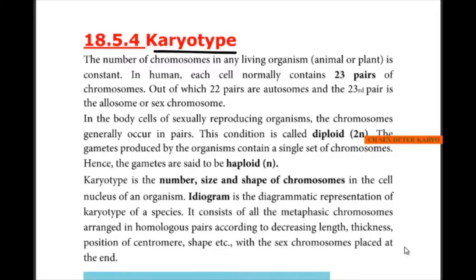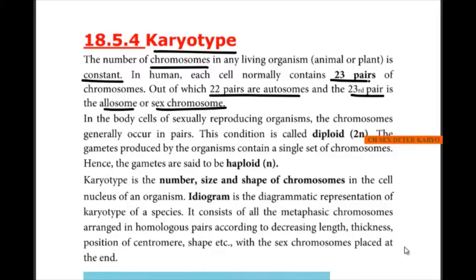Now, what is a karyotype? Normally in any living being, the chromosome number is constant. It is fixed. For example, in humans it is 23 pairs of chromosomes, and in Pisum sativum, which was taken by Mendel, it is 7 pairs. So in any living individual, the number of chromosomes is constant. Normally we have 23 pairs, and 22 pairs are autosomes, and the 23rd pair is the allosome or sex chromosome, as we have seen earlier.